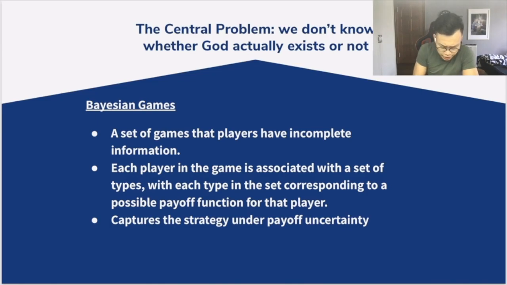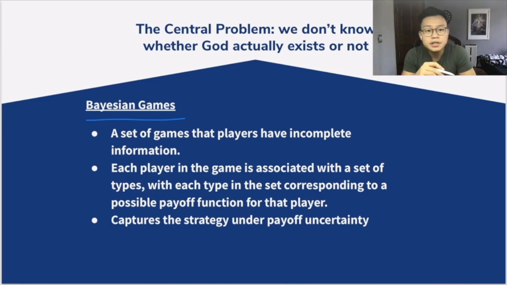And so we introduce the concept of Bayesian games. Bayesian games are a set of games in which players have incomplete information. Each player in the game is associated with a set of types, and each type corresponds to a different payoff function for that player. So a Bayesian game, in essence, captures the strategic decision process under uncertainty, in which you don't know what payoff you are receiving. In fact, players don't always know what exact game they are playing.